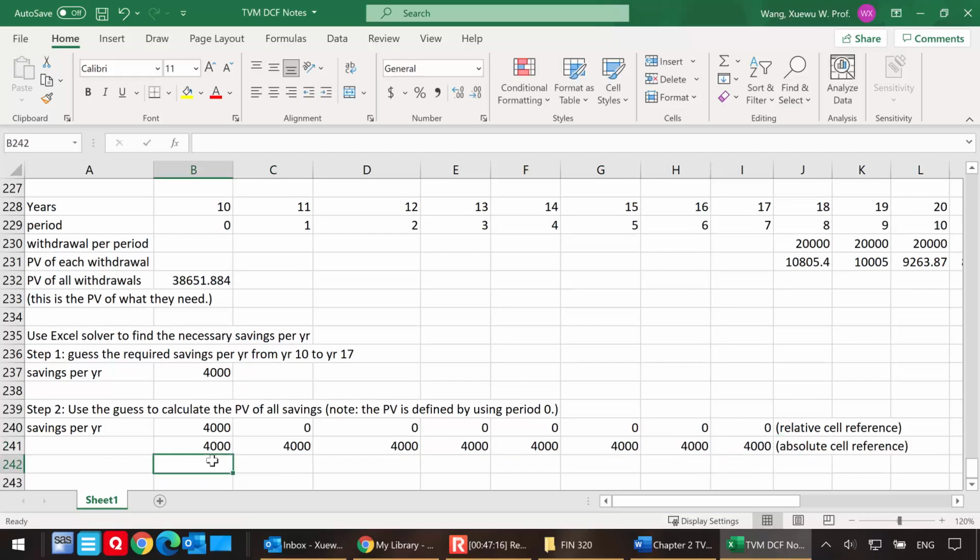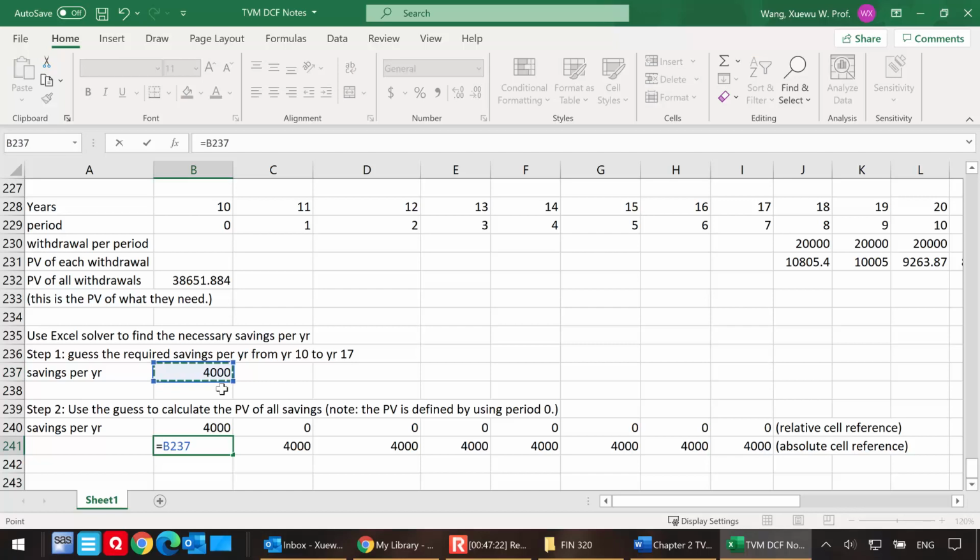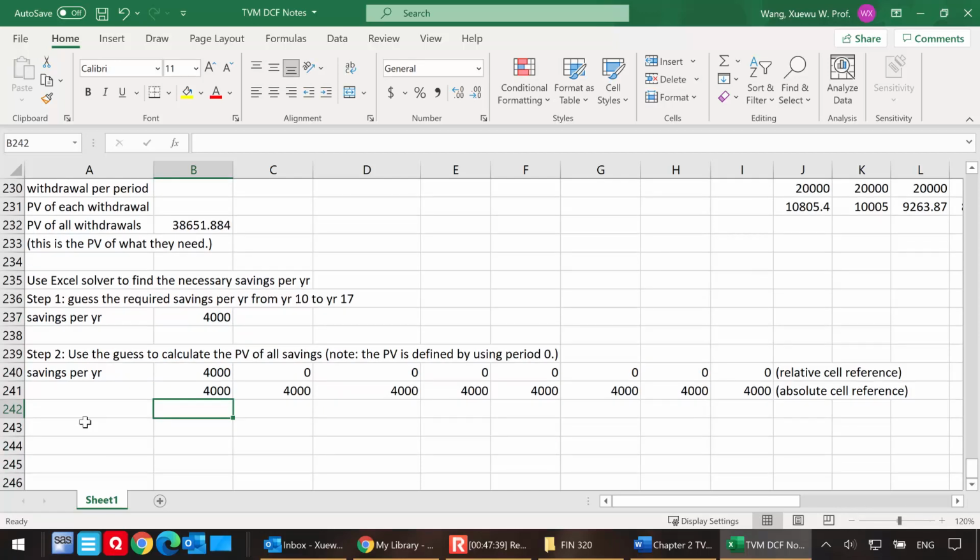Some of you may notice that if you don't want to do it this way, you can say this is equal to B237. And if you're using PC Excel, you can press F4. I just pressed F4, and Excel adds back the $ before B and before 237. All right, so these are the savings per year.